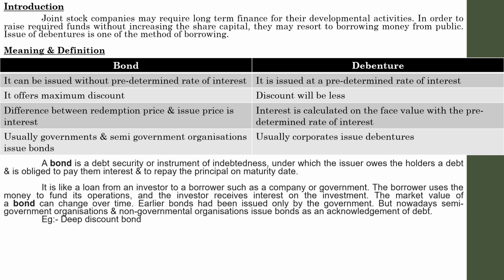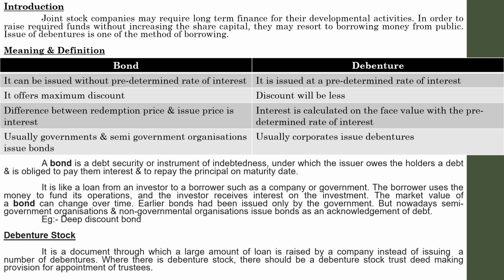Next, let us go to the next one, debenture stock. We have mentioned at the beginning that debentures may be in the form of bonds or debenture stock. So what is meant by debenture stock? A debenture stock is a document through which a large amount of loan is raised by a company instead of issuing a number of debentures.